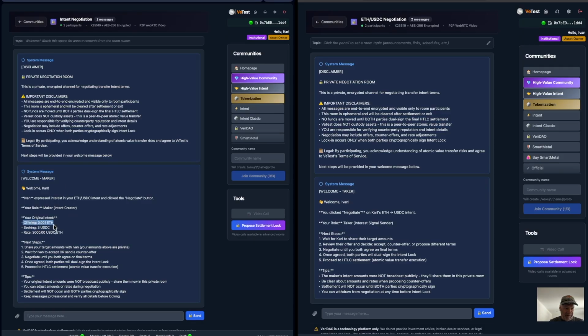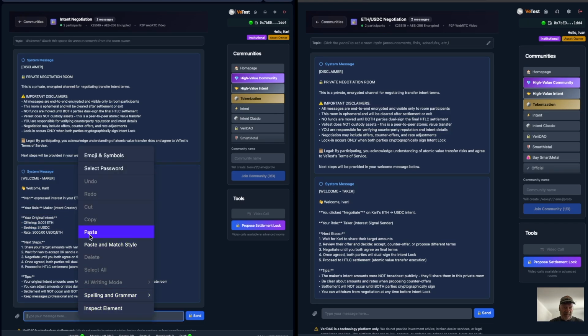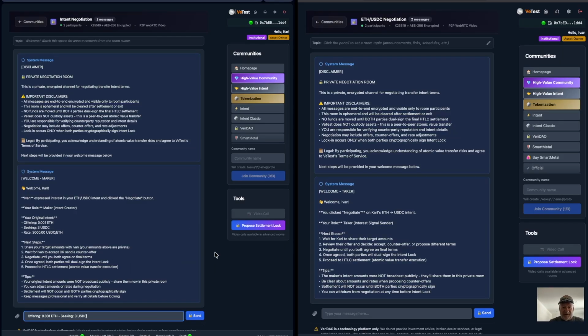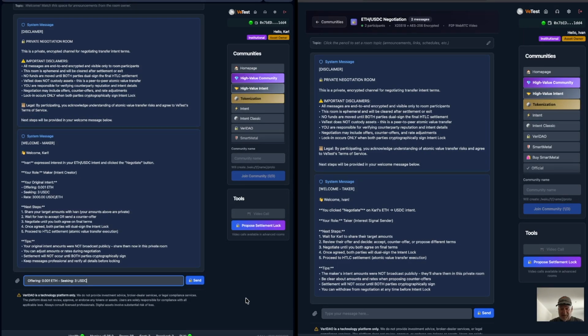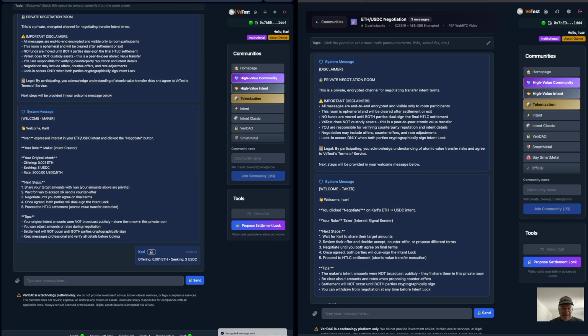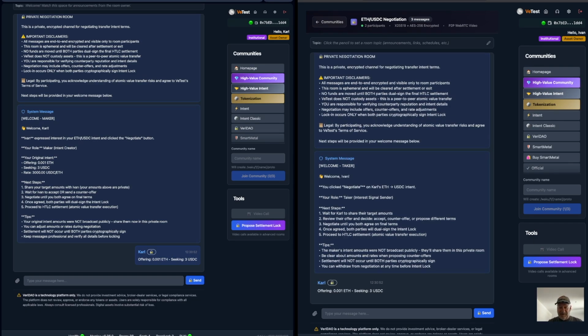Carl is offering his 0.001 ETH for 3 USDC. Now, the platform, by design, does not give the amounts for privacy purposes. So we're following the patent here, and that's the patent design. And so that's the way we've designed the code here. And so Carl is going to notify his taker that these are the assets within, the quantities within his intent. Ivan already knew the assets, Ethereum and USDC. Now he sees the amounts on here.